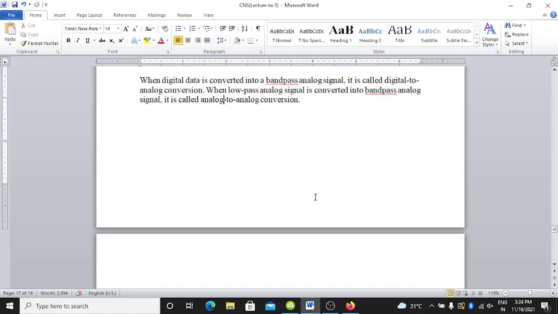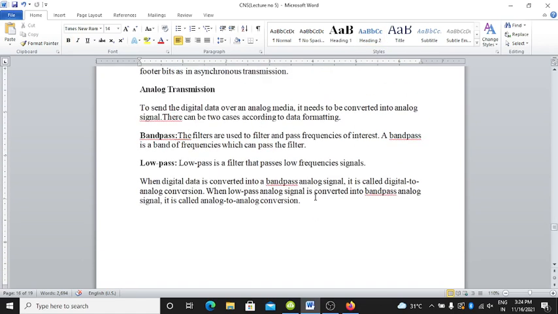In analog transmission, to send digital data over analog media, it needs to be converted into an analog signal first. There can be two cases according to the data formatting: band pass filter and low pass filter. The filters are used to filter and pass frequencies of interest, right? A band pass is a band of frequencies which can pass the filter, and a low pass is a filter that passes low frequency signals.